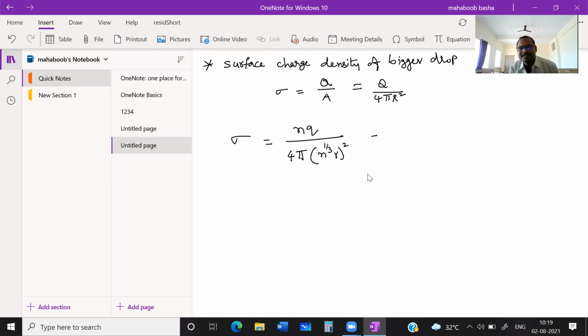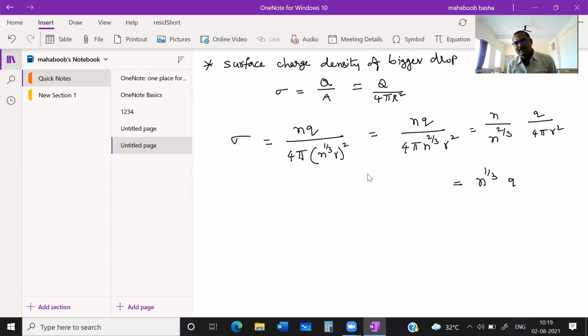It is equal to n small q divided by 4 pi n^(2/3) r square. So it becomes n divided by n^(2/3), which is n^(1/3) again. The 2/3 going to the numerator becomes minus 2/3, and 1 minus 2/3 is 1/3, times q divided by 4 pi r square.